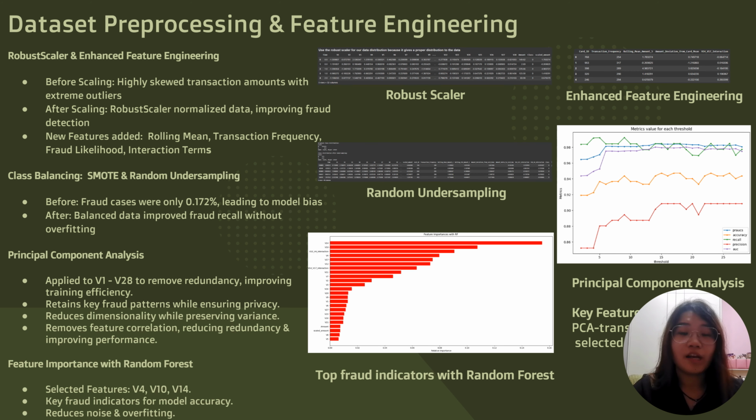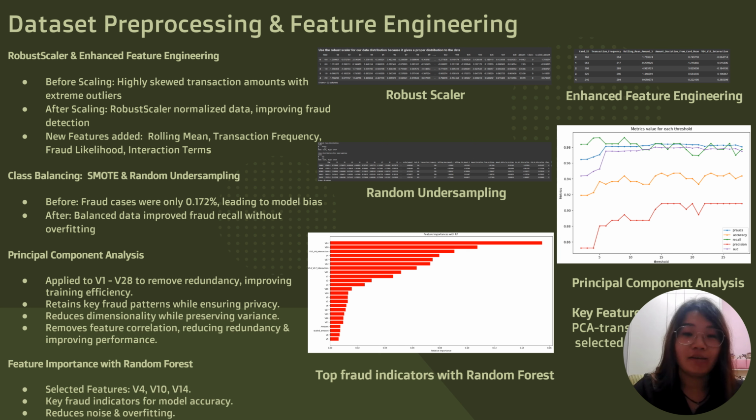For scaling and enhanced feature engineering, raw transaction amounts contain extreme outliers which could bias the model. As mentioned previously, using robust scaler, we effectively normalize the distribution. Rolling mean tracks spending behavior over time. Fraud likelihood score estimates risk based on past fraudulent transactions. Interaction terms capture relationships between existing features. Random forests help identify the most important fraud indicators.